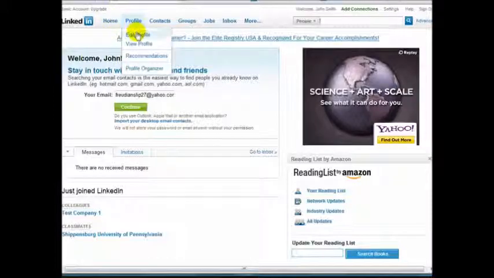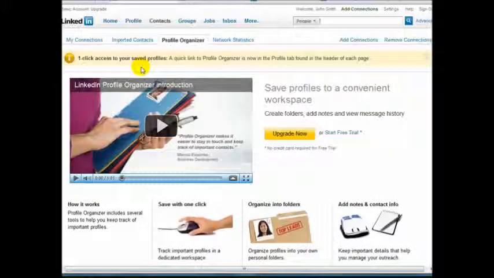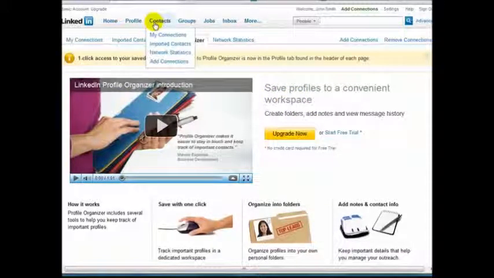We can edit our profile, we can view it, we can make recommendations. Some of these things, like the profile organizer, they're kind of tricks. You can't access this unless you pay money. So some of the things are not going to be able to be used by us, and that's okay, because you want to keep in mind that most of the population does not pay to be a premium member of LinkedIn. You don't need it. Still, it's a cool thing if you have a need for it.